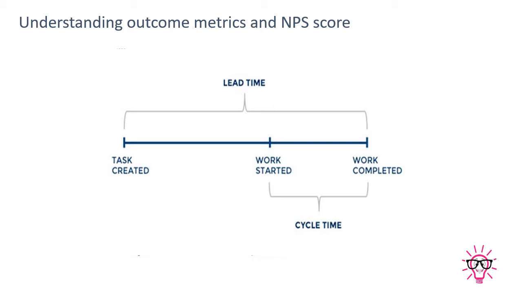So if you see here, it is starting from here, the task is created here and completed here, but the team actually started working from this area. So work started and work completed, this is the cycle time. And lead time means the task entered your backlog till it completed in the sprint. So that is called lead time.